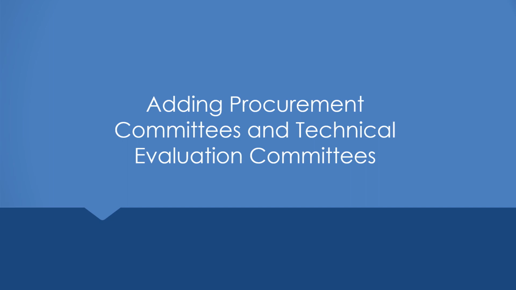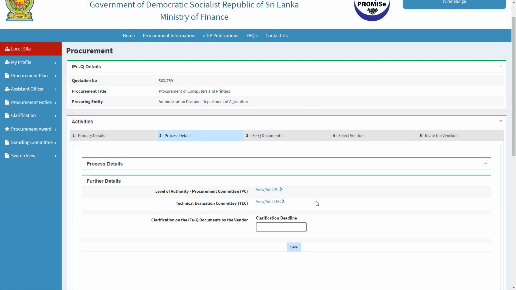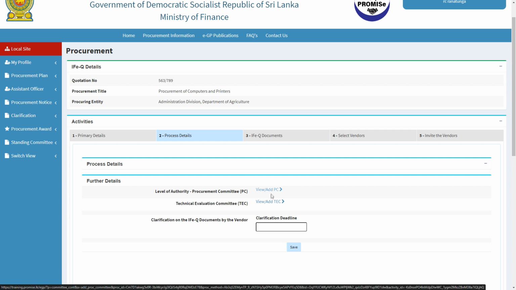Adding procurement committees and technical evaluation committees. If you had selected procurement committee and technical evaluation committee under process details, you can now add them by clicking Add PC and Add TEC. Prior to adding the procurement committee and technical evaluation committee, you should have the PDF soft copies of appointment letters of those committees. To add procurement committee, click on the Add PC link.